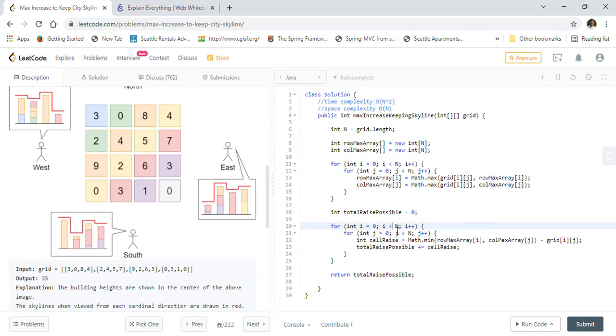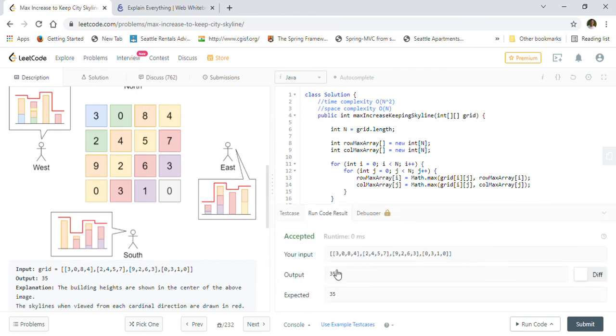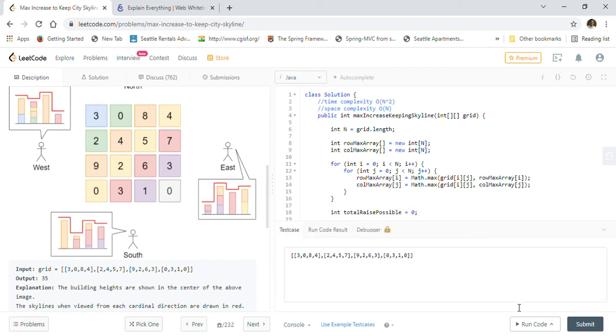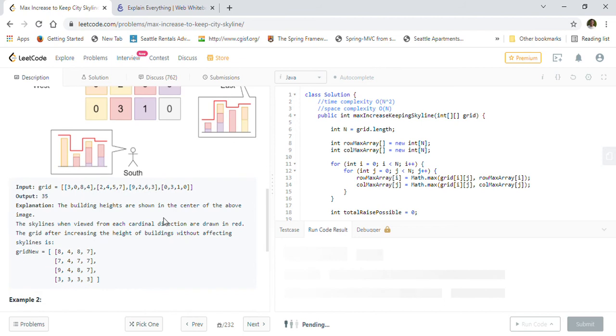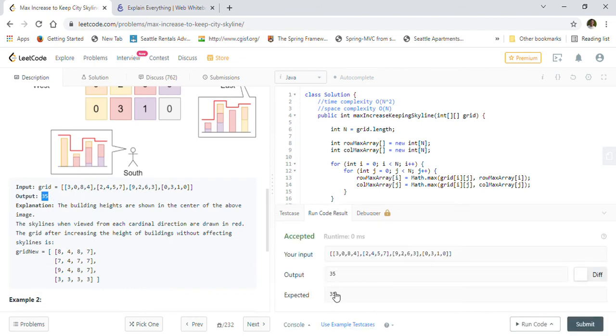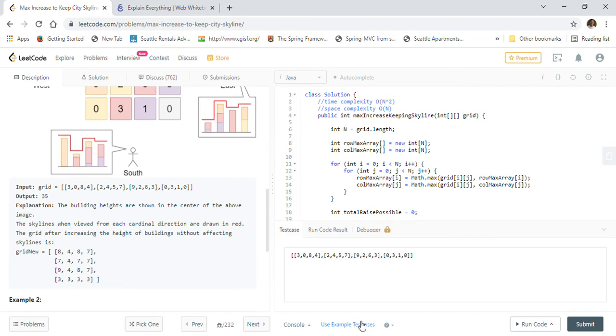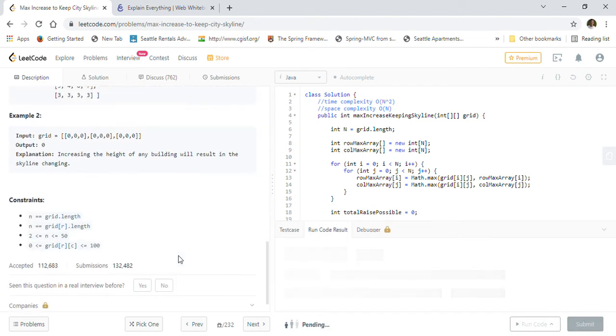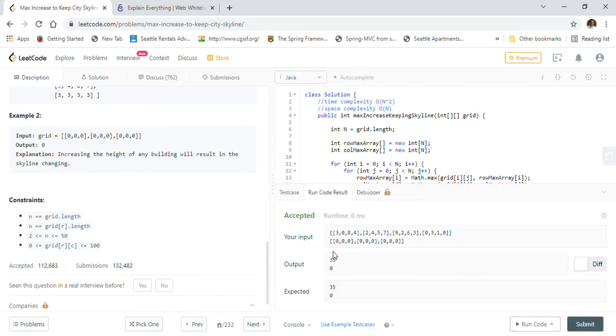We can take the example that is given to us and run it. We should see 35 as our output, and we are getting the correct output here. Then we will take the other two test cases given to us. As you can see, the next one also got 0, which is correct.